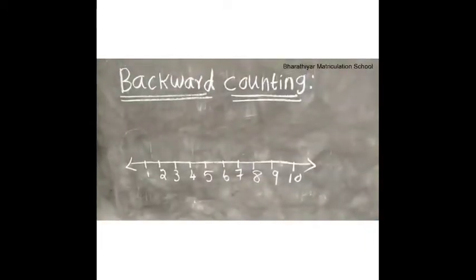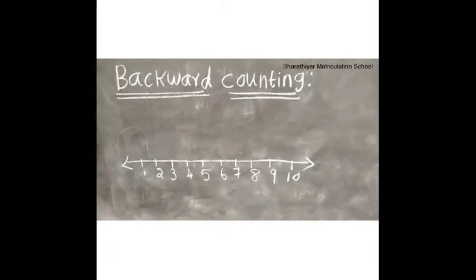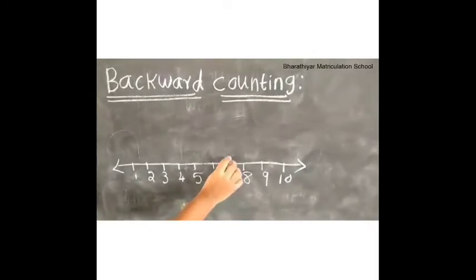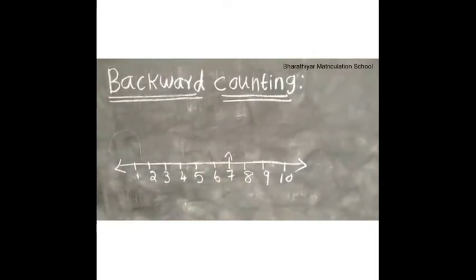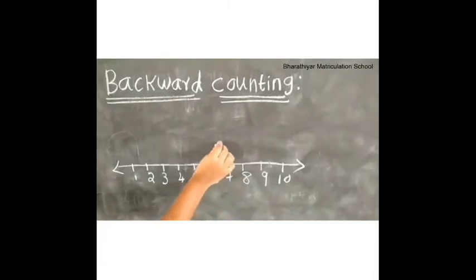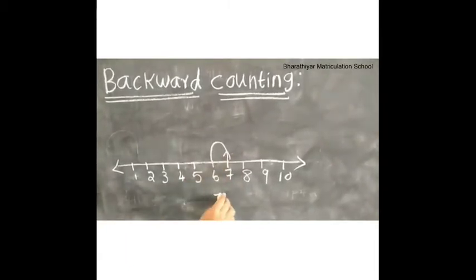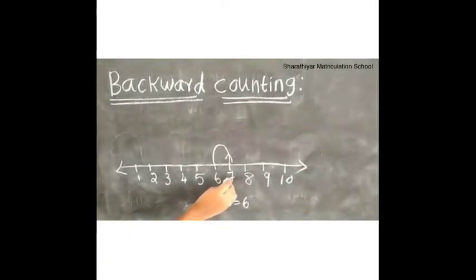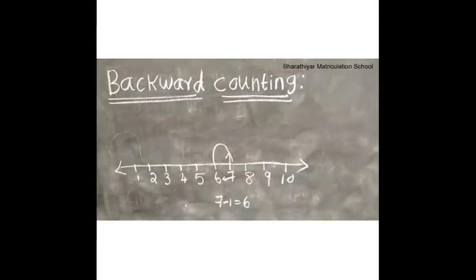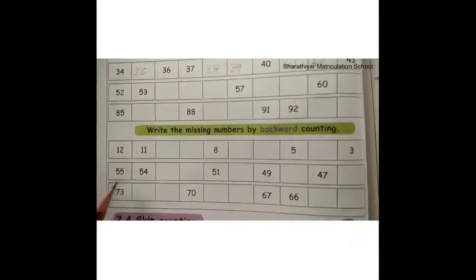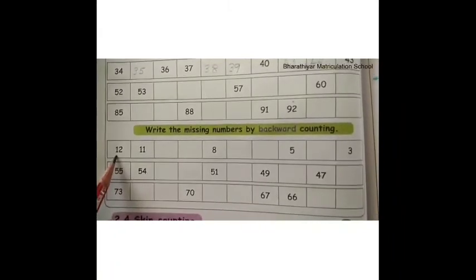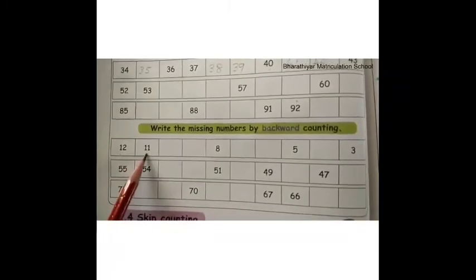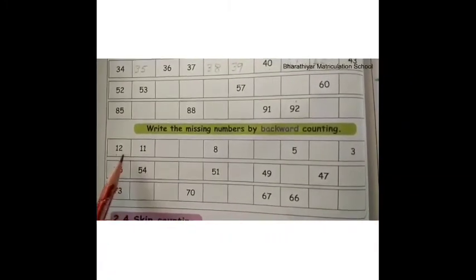Remember children, backward counting is counting by removing 1 or subtracting 1 every time. For example, take number 7. If we subtract 1 from 7, we get 6. That is 7 minus 1 is equal to 6. So 6 is the backward number of 7. Now see here, number 12. If we remove or subtract 1 from 12, we get 11. So 11 is the backward number of 12.